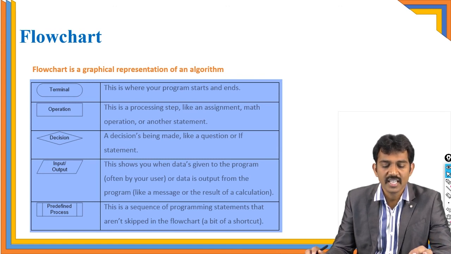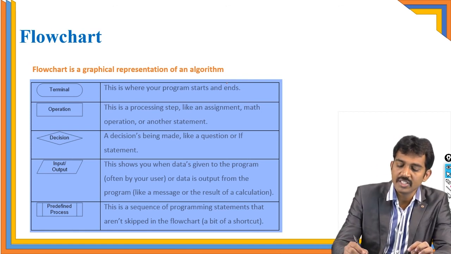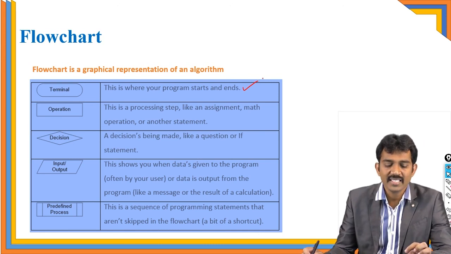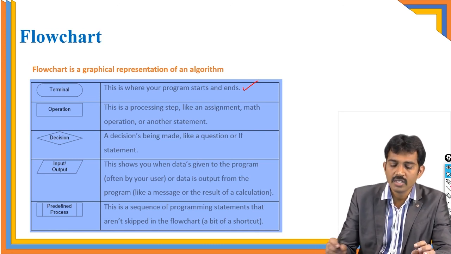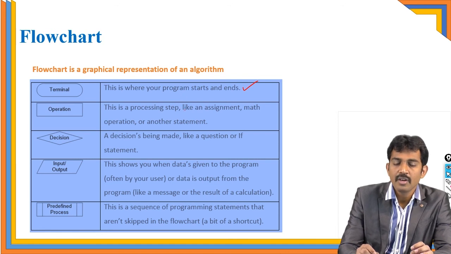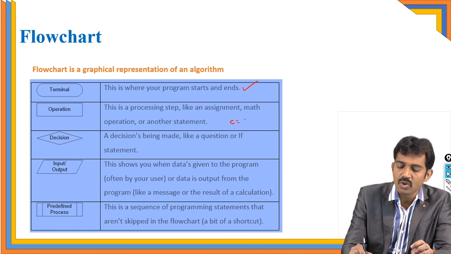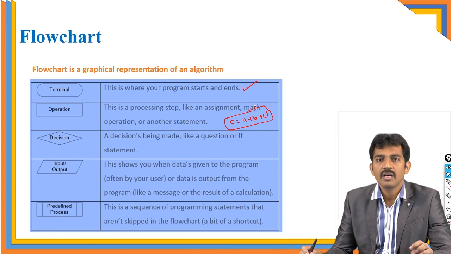See, the first one is a terminal. This is where your program starts and ends. If you mention this one, this is the starting and ending of your program. And next thing, operation. This is the process, simply called a processing step. If you perform some addition, then you should use C equal to A plus B plus C. Right? This is the process.